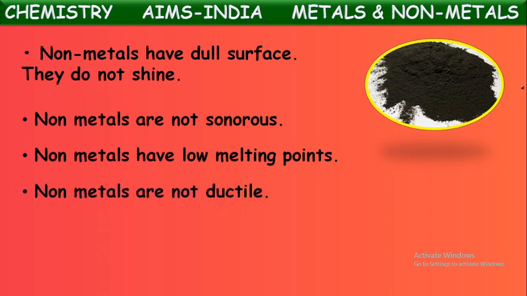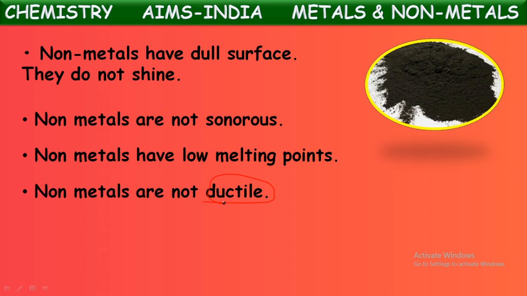Next one. Non-metals are not ductile. What does ductile mean here? Ductile means the property by which a substance can be drawn into thin wires. Generally, metals are ductile, meaning we can draw metals into very thin and fine wires. A very fine example is the copper wires which we use at homes for electrical supply. That means copper is ductile. Not only copper, almost all the metals are ductile. They can be drawn into thin wires.